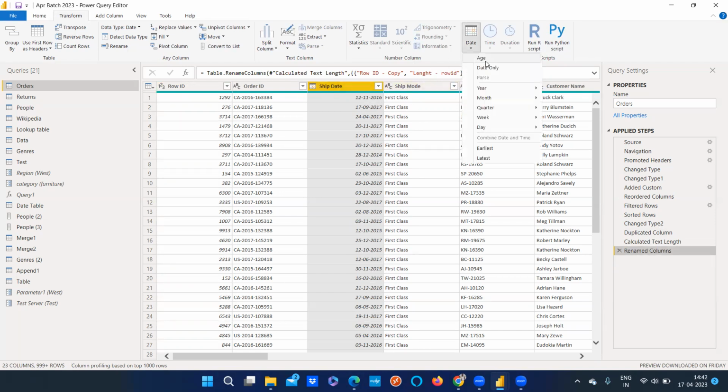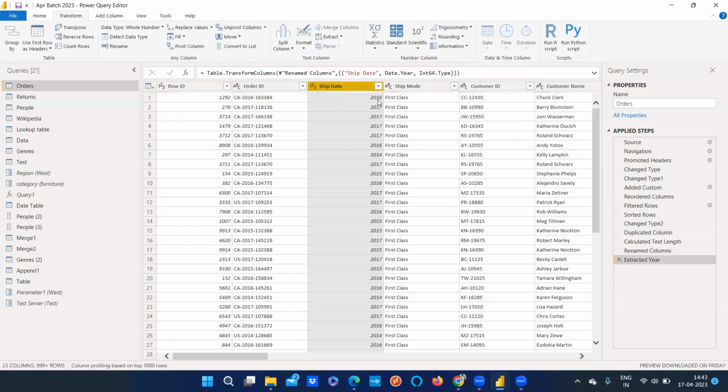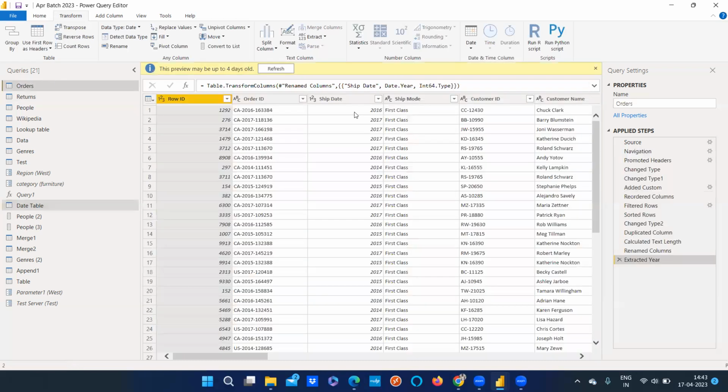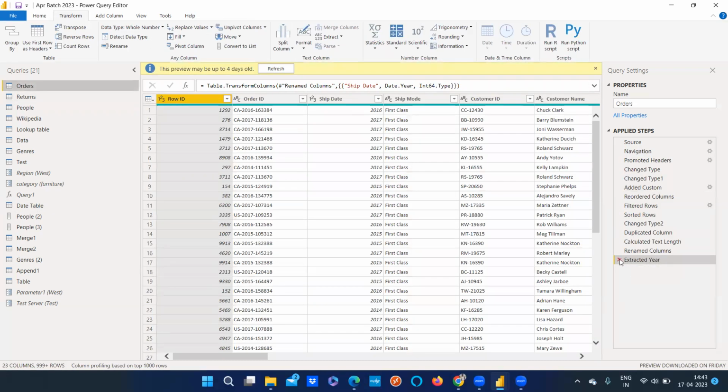Okay. Again, if there is a date and time, we can convert that to a date. Or if it is just a year, we can get the year only. You see, it is 2016, 17 and so on. So there is no need of creating a date table, which I showed you some time back, wherein we created a date table. That is also not necessary. How can we do it?